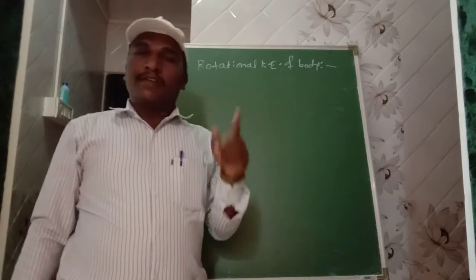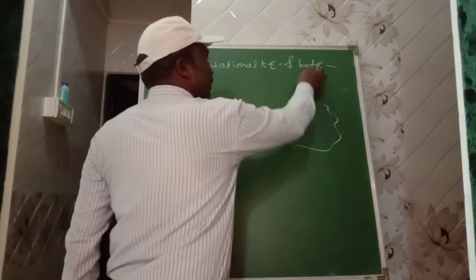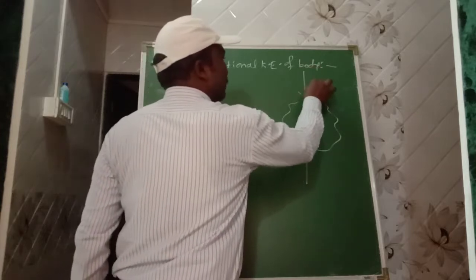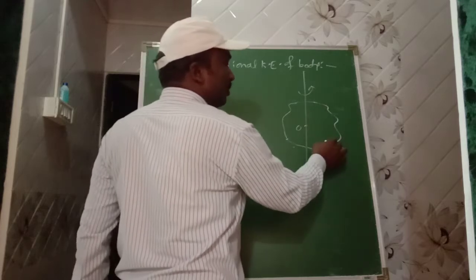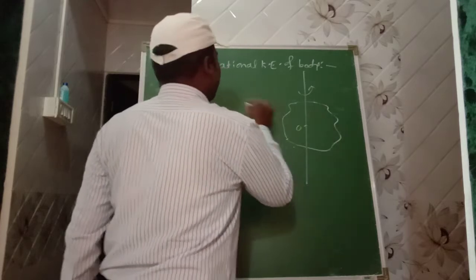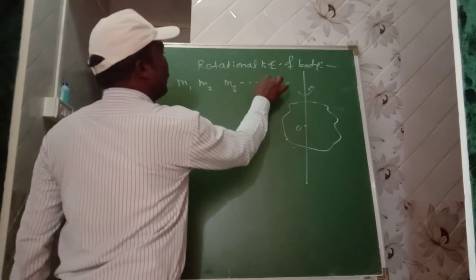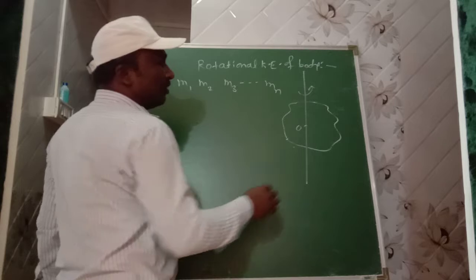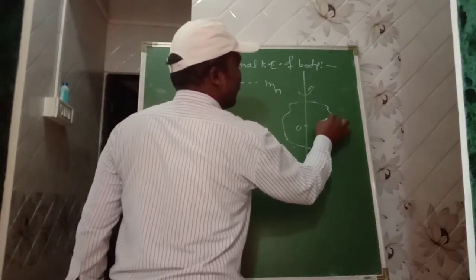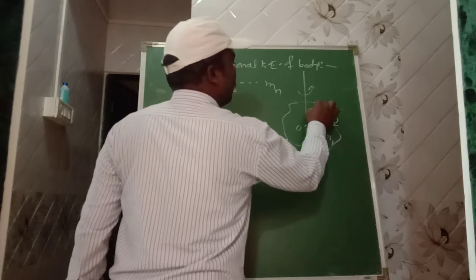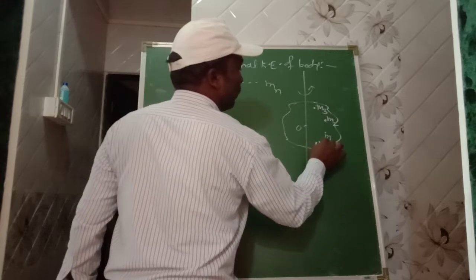When a body is rotating, that is, consider a rigid body is rotating about an axis passing through point O. Then this body consists of n number of particles of masses m1, m2, m3 up to mn. M1 is the first particle, second particle m2, m3, m4 up to the n number of particles, it is mn.